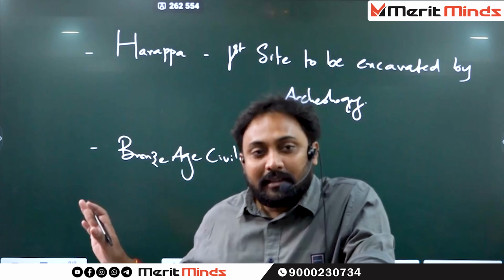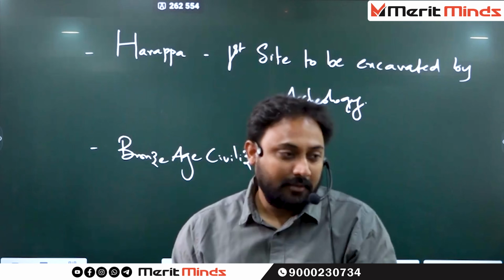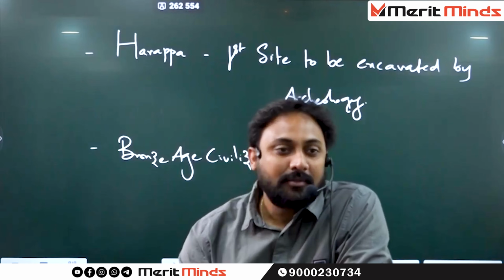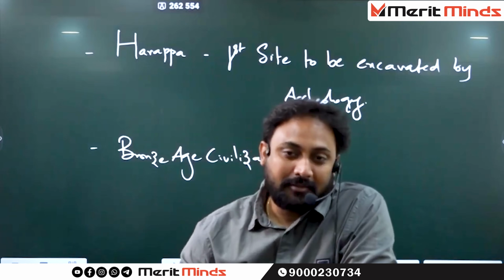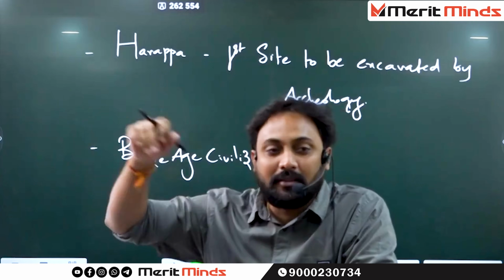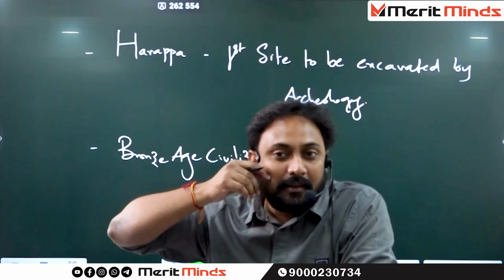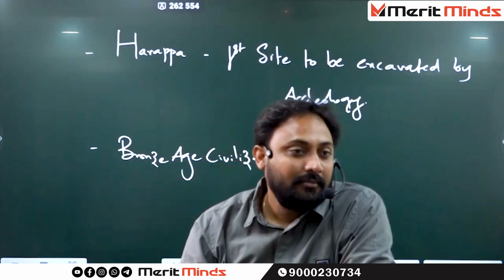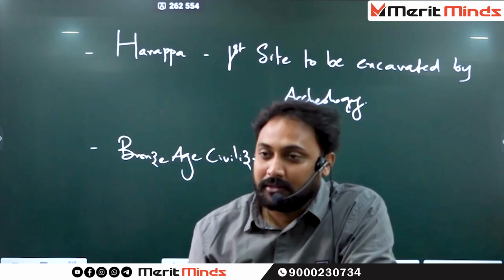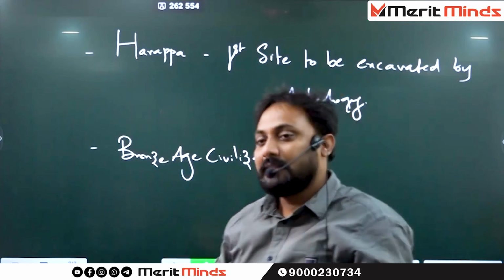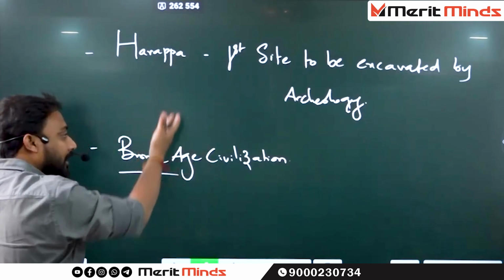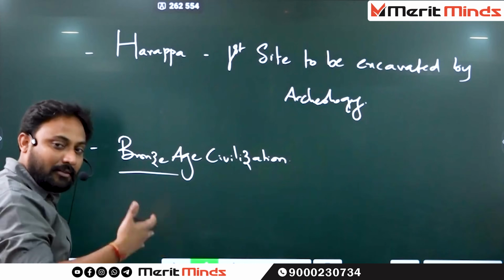In this civilization everything is made up of bronze only. You will come to understand. Bronze mirrors, bronze statues, the bronze dancing girl statue. A nude bronze dancing girl statue was found in Mohenjo-daro. Understand? A lot of skill is needed to make a bronze statue. That shows their artistic sense. Who gave all these names, like Bronze Age? The Archaeological department only. It is not history.